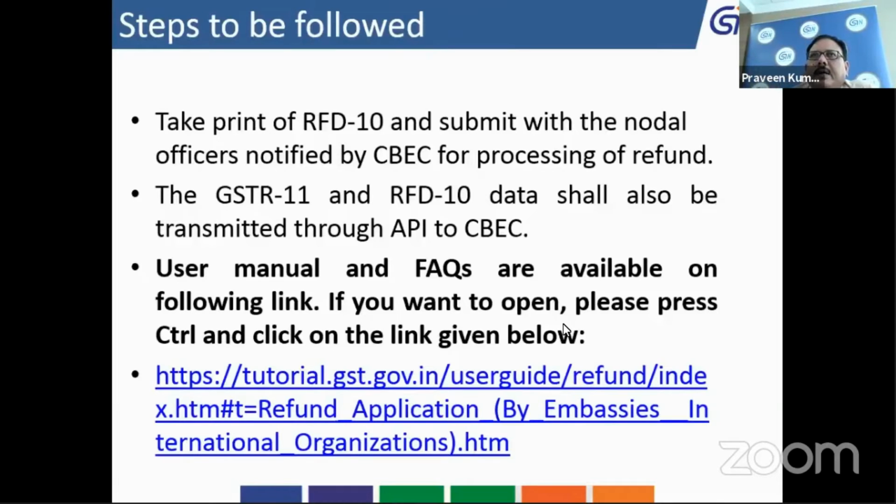For GSTR 11, you have to go to the returns tab, and for RFD 10, you have to go to refund-related links. There is enough material available which can be used by you while filling up these details.